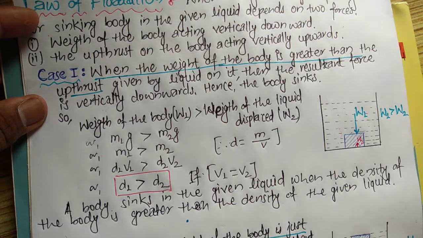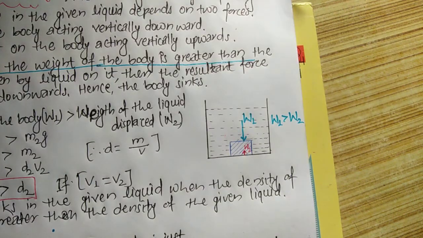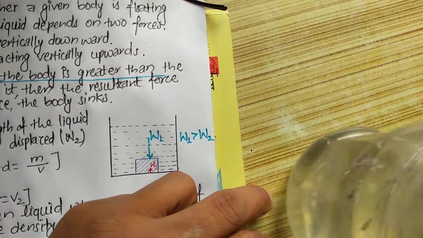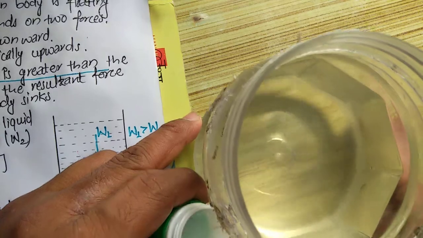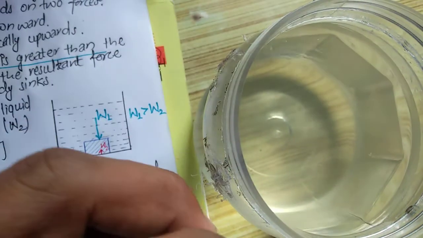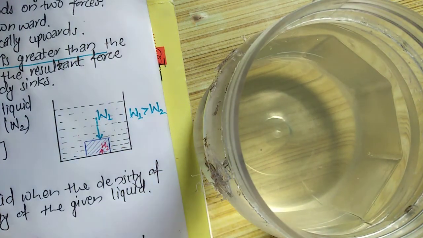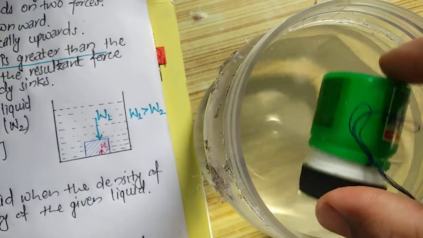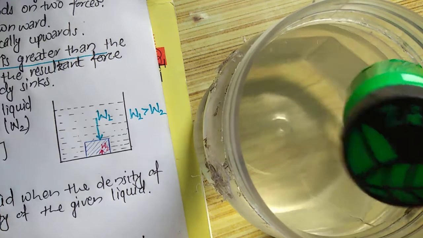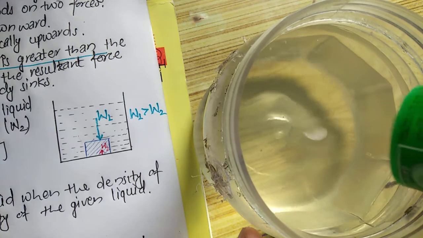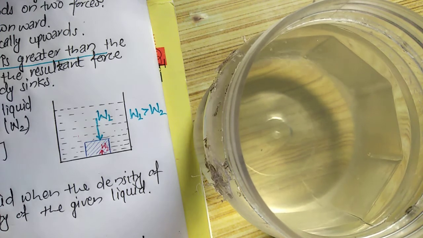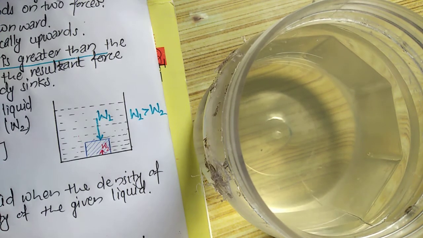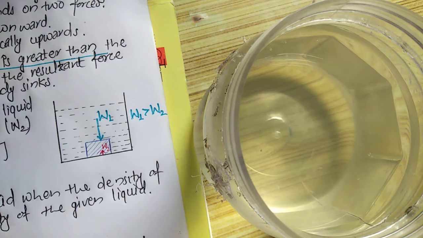So let me show an example, an experiment. Okay, you can see. This is an empty box. I covered it and it is sinking now. It is empty. Let me make its density greater than the density of the water. Here I have taken water as the liquid. I am going to make the density of this small green box greater than the density of the water in that beaker.